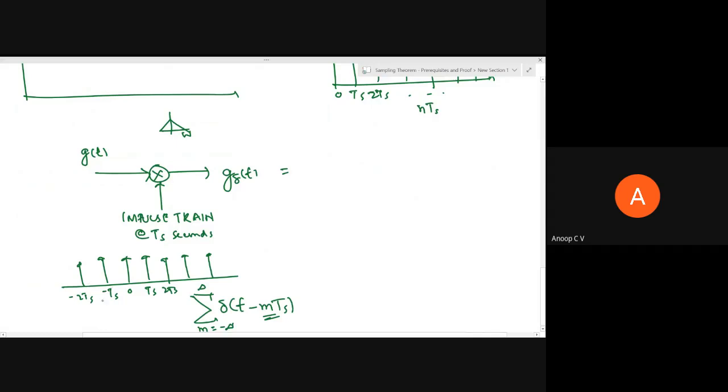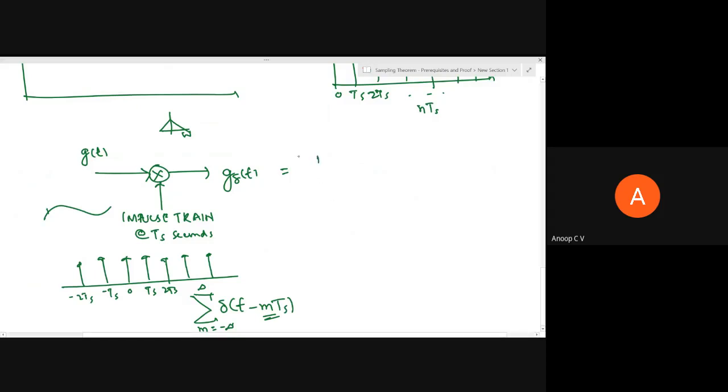What happens is, this impulse train is defined only at the time instances nTs, where n can be any whole number between minus infinity and infinity. So what will happen if you multiply this message signal and this impulse train? In between, between minus Ts and 0, 0 and Ts, Ts and 2Ts, we won't have anything. It will be 0. Only at these particular instances, the instantaneous value of the signal will multiply the impulse. When I say you are multiplying an impulse with something, I should define what exactly that is.